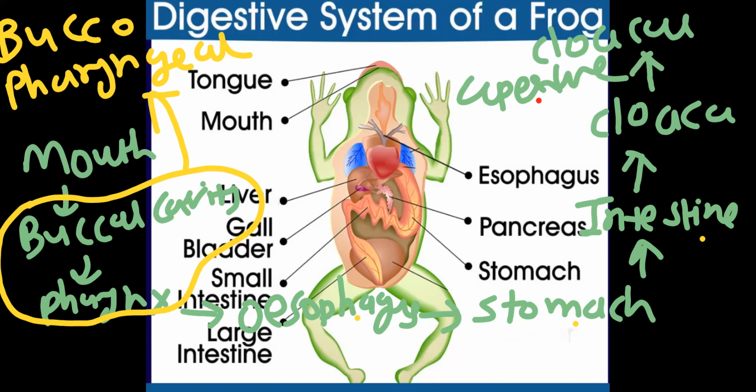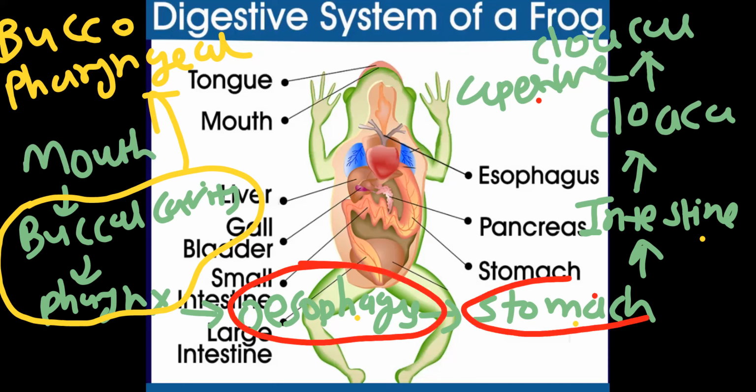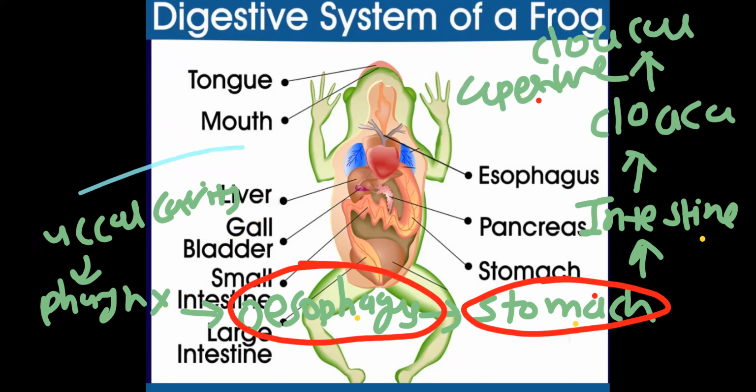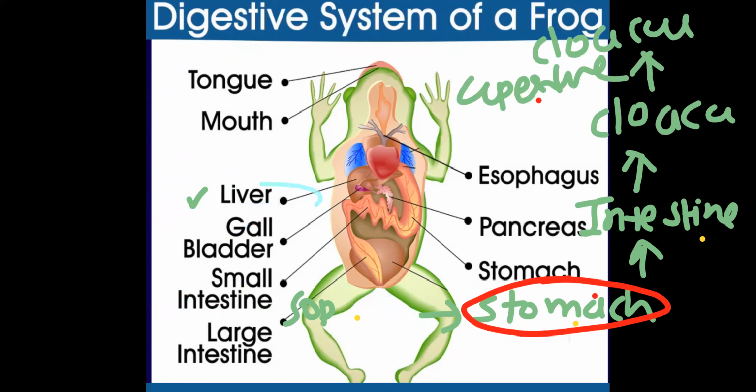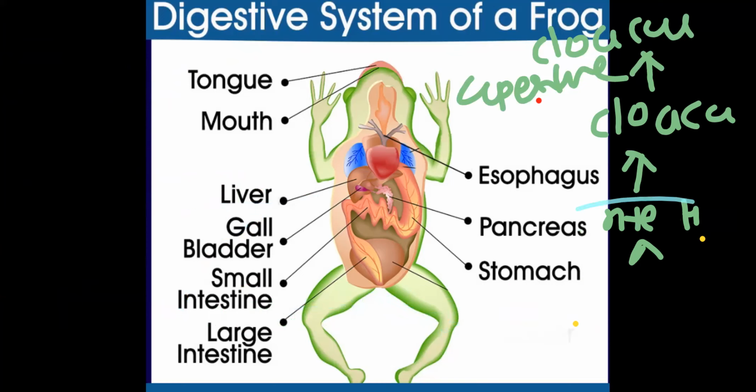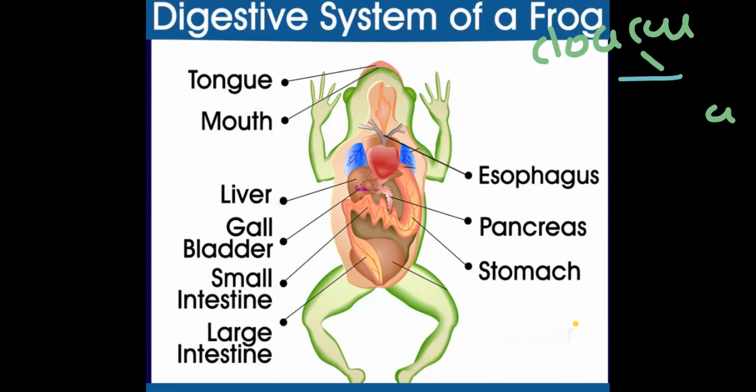Esophagus. Esophagus is a short, narrow tubular muscular structure that opens into stomach. Now, in your textbook, this digestive system of frog is given very briefly. But we will go a little bit deeper, we'll learn this system in detail.